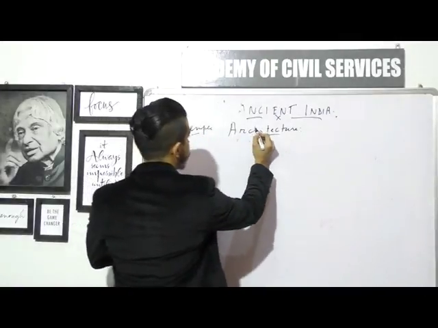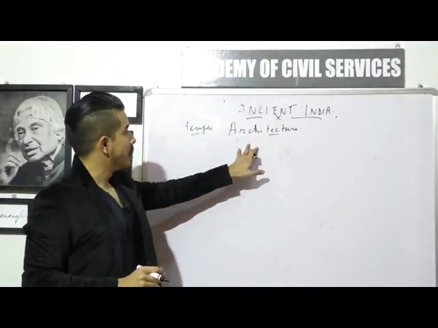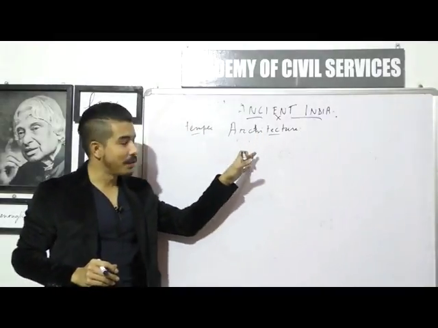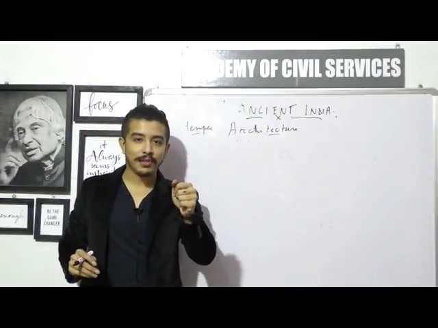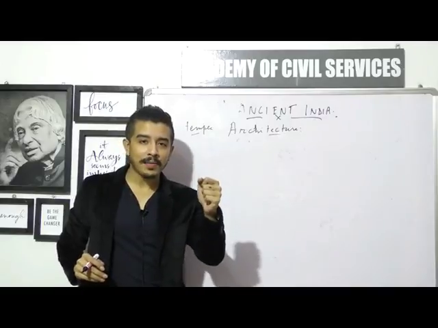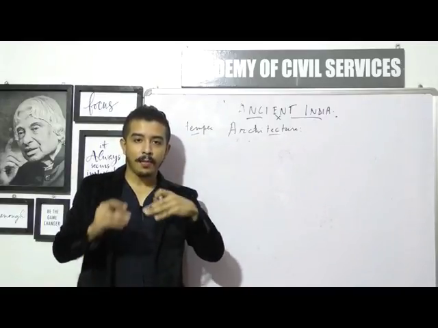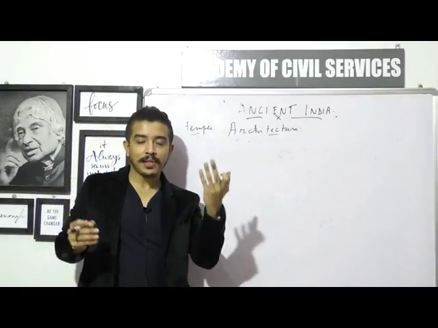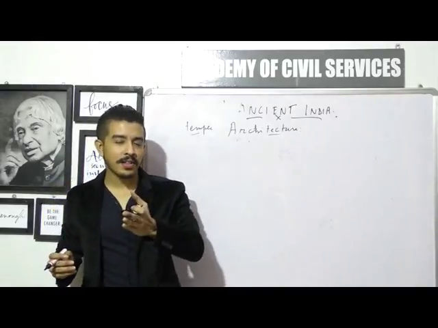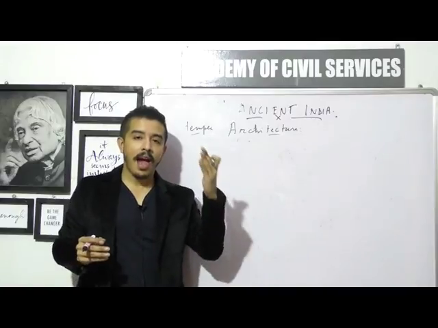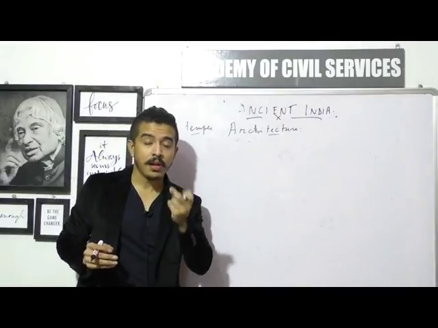After this class, you will be able to master this particular topic. I guarantee you that. We will come to know about the different types of temples, the three types of temples found in India on a stylistic basis, the types of temples found in the four corners of India, east, west, north and south, and also the different examples of those temples.